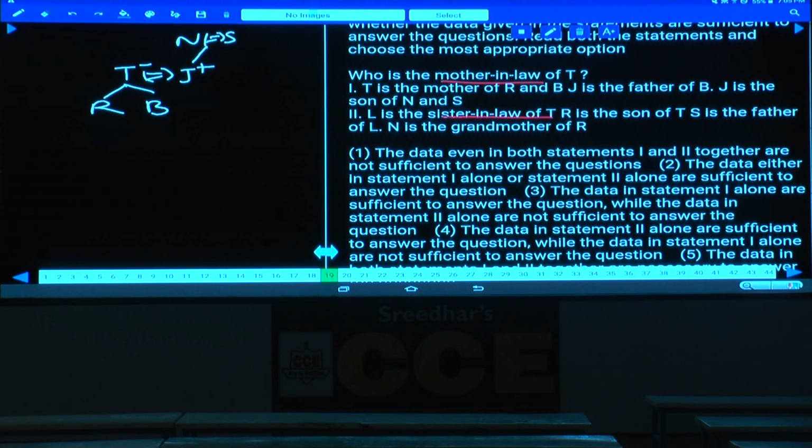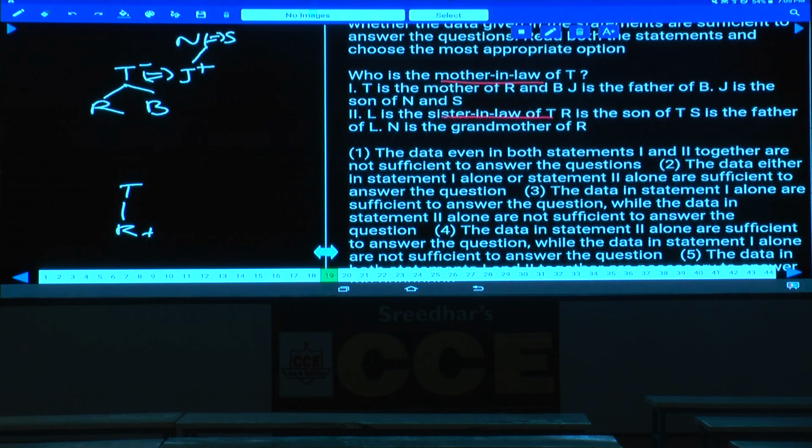As L is the sister-in-law of T, sister-in-law here means there are two possibilities. What are those two possibilities? T is the spouse's sister or T is the brother's wife. And L is the sister-in-law of T. R is the son of T, and S is the father of L.